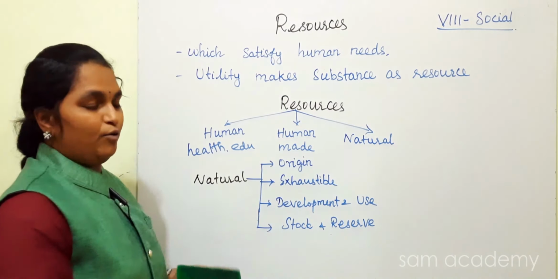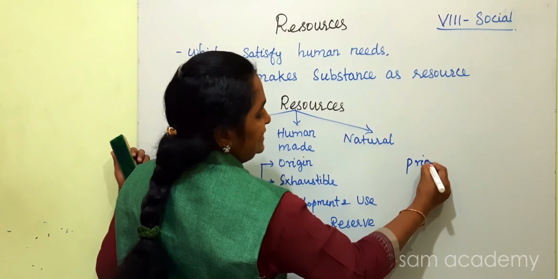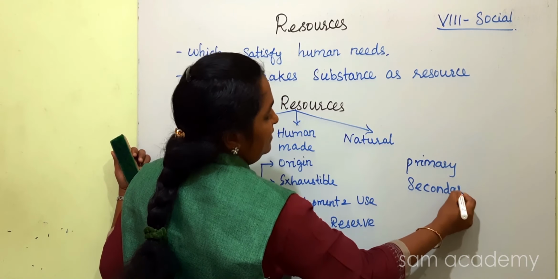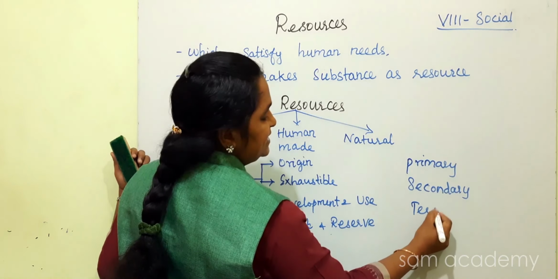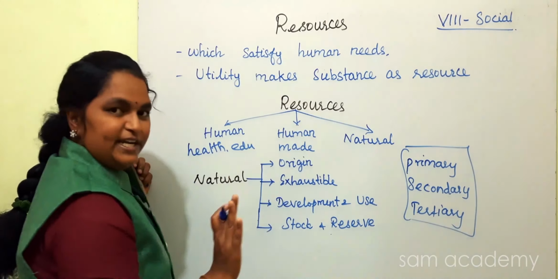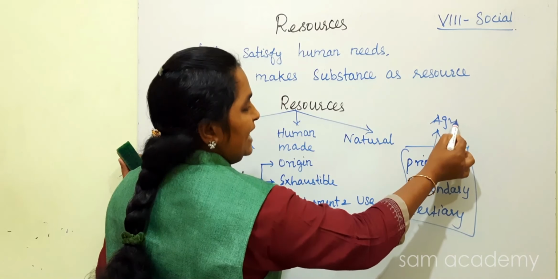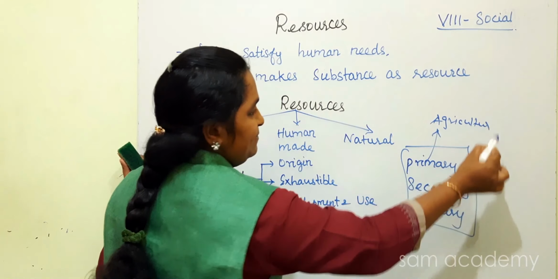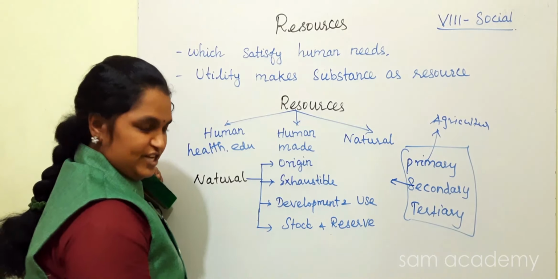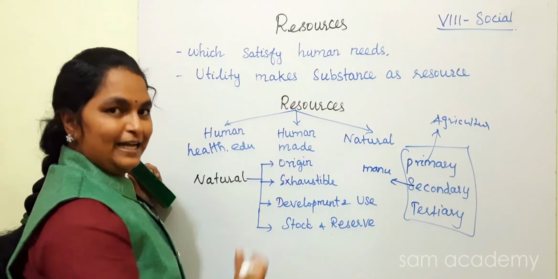See, before that I want to let you know the three types of sectors. One is primary sector. Second, secondary sector. Third is tertiary sector. So, in the economy, we have three kinds of sector. What is primary? Agriculture. Agriculture is an example of the primary sector. Secondary means manufacturing.